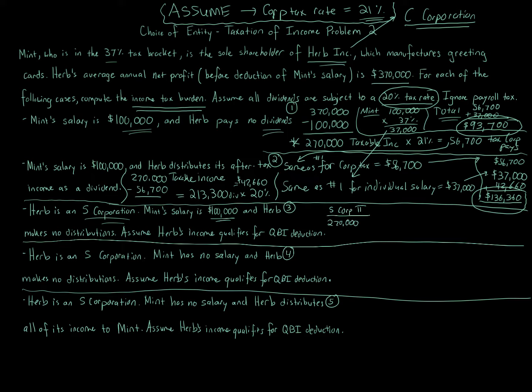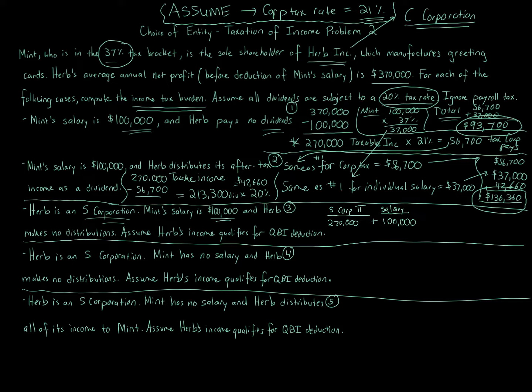And what we're going to do is we're going to add all these together. And the reason why is because, remember, everything here flows through to the owner, and it's all going to be subject to the individual's ordinary income rates, which is 37%, as we're told in the problem. This is $270,000 of ordinary income. That's why it's going to be subject to a 37% tax bracket. We also are going to have the salary, because now there's a $100,000 salary. So that's $100,000. And then in addition to that, we get to subtract away the QBI